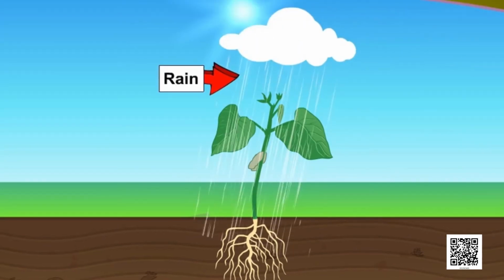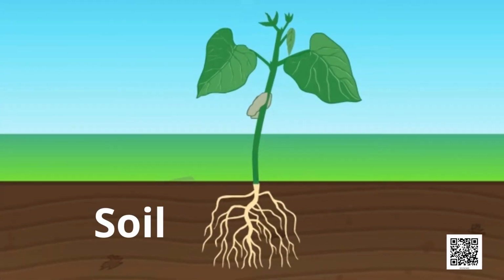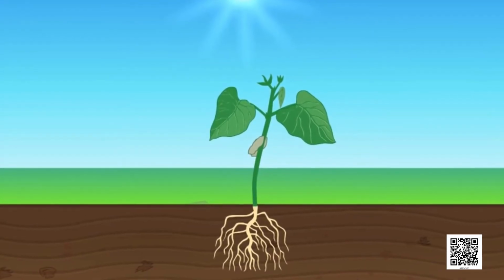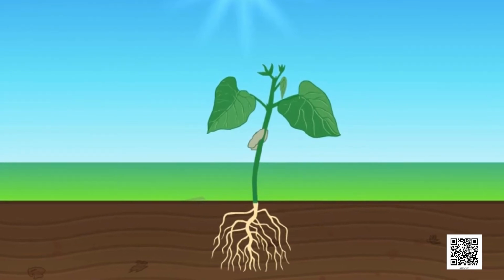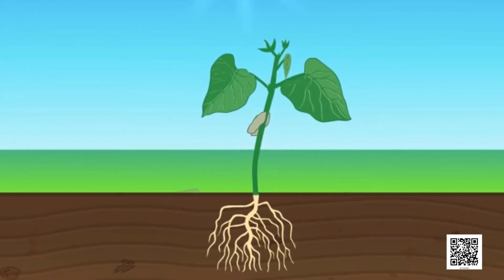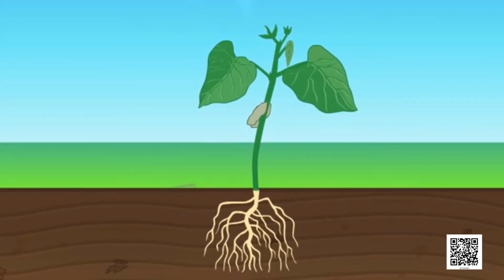They need water, correct temperature or warmth, and good soil. All these three things are important for a seed to germinate. In the absence of any of these, the seed will not be able to grow properly.